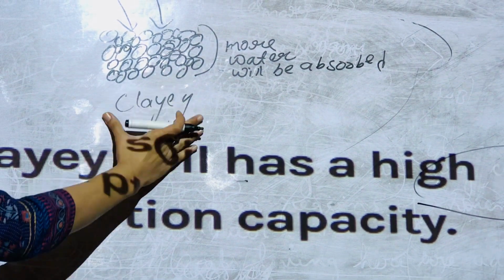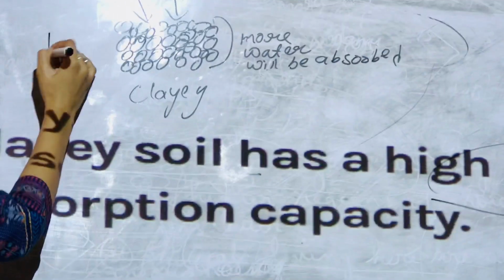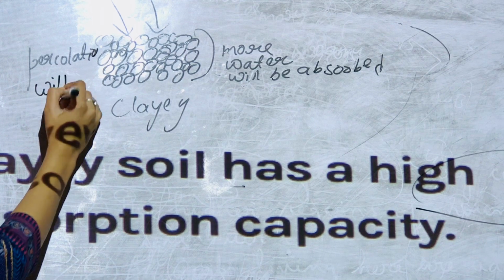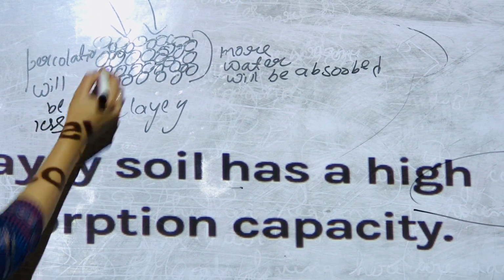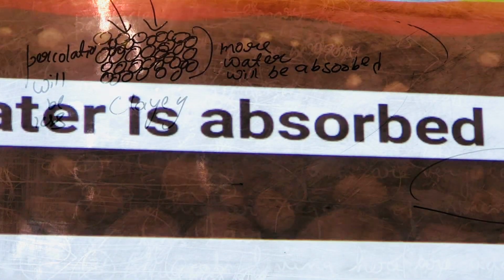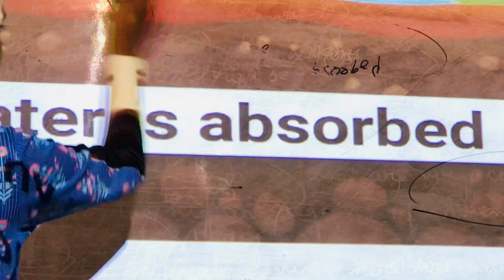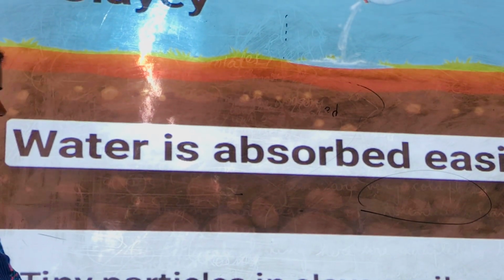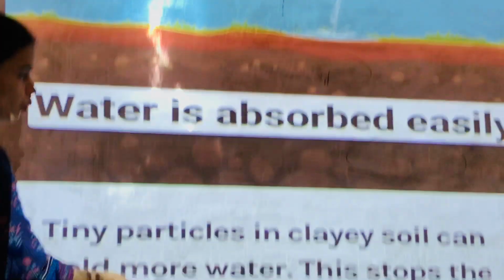So if more water is being absorbed, it means the percolation will be less, because water is not passing, so the percolation rate will be less. You can see here, this is the clay sample. In the clay sample there are very small particles, so the water is absorbed more. Tiny particles in clay soil can hold more water.